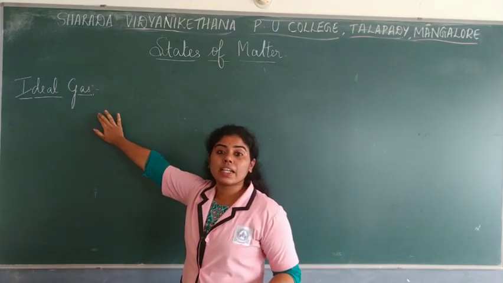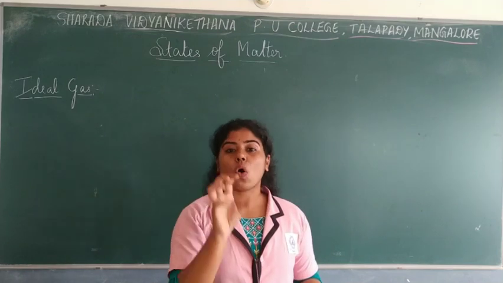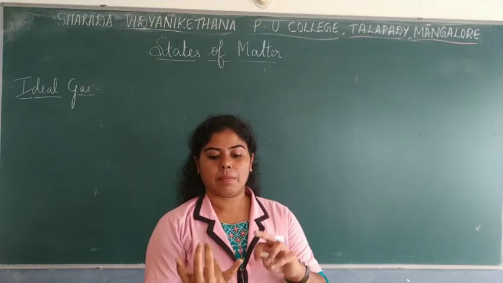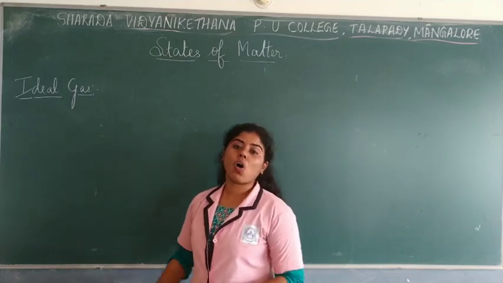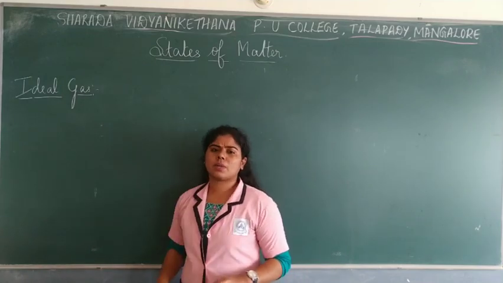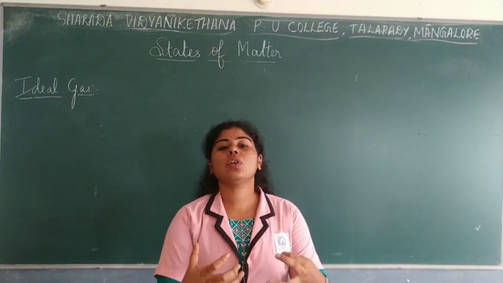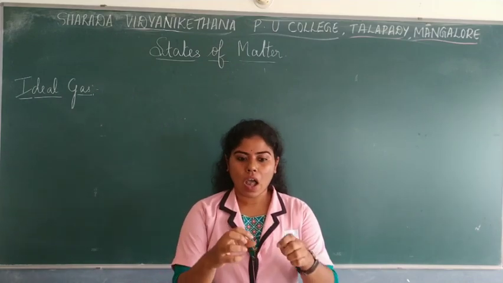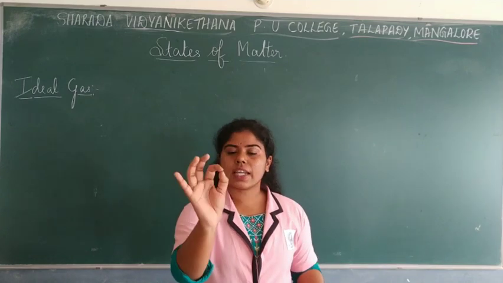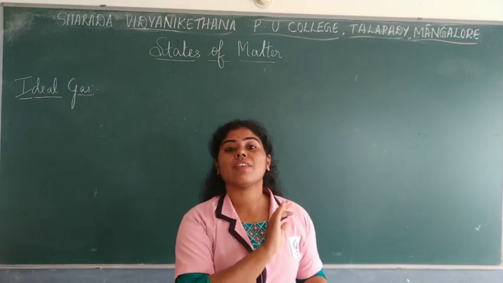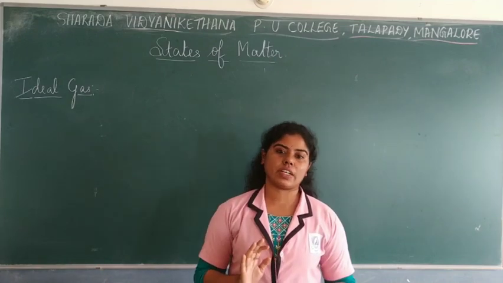So what is an ideal gas? A gas which can obey all of the laws, Boyle's law, Charles' law, Gay-Lussac and Avogadro law, is said to be the ideal gas. But ideal gas, how does it actually appear? On what basis do we apply these laws? Firstly, an ideal gas will have no intermolecular forces of attraction.